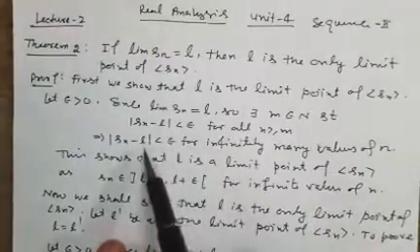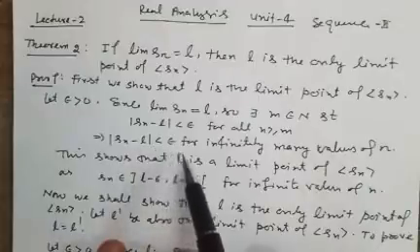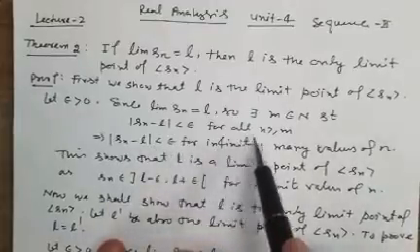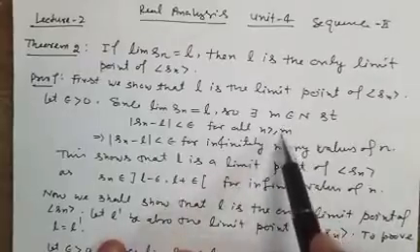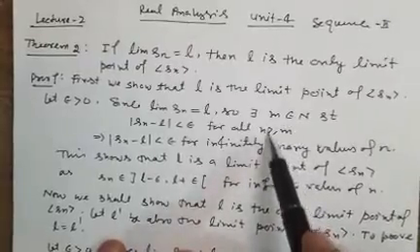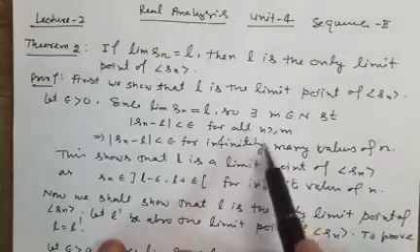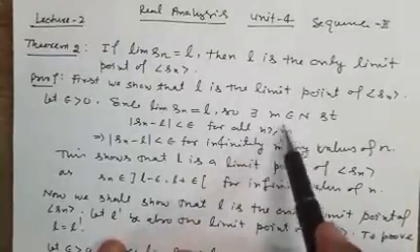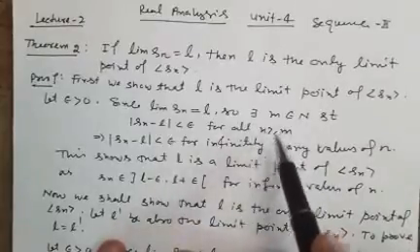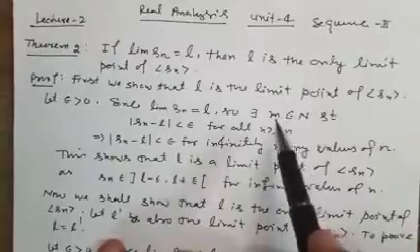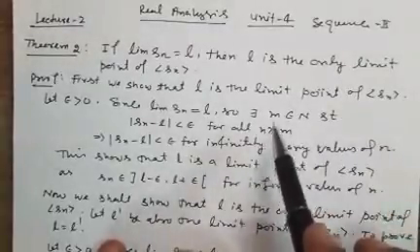So it means mod of Sn minus L is less than epsilon for what? For how many values of n? Because m is fixed, finite, and n means infinite values. If we exclude m values from n, then there are also infinite values of n.